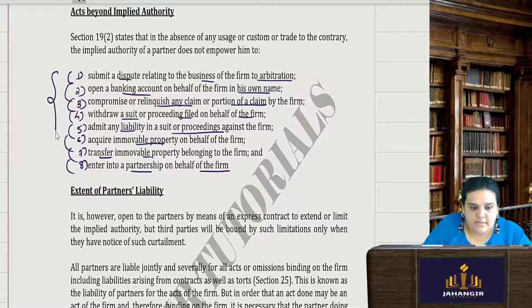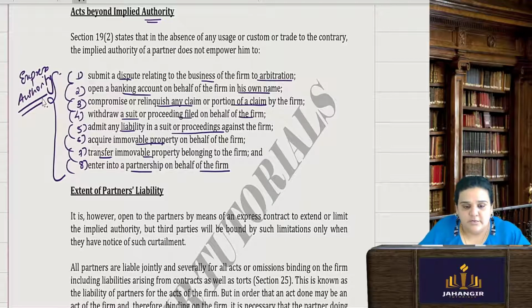So all these are acts beyond the implied authority, which simply means that you require an express authority for doing these kinds of work. Generally, to manage a bank account, open a bank account, sign the cheques, they put it expressly that this particular partner, since he is always available in India or in this Mumbai office, will have the authority for the entire bank account of the firm.